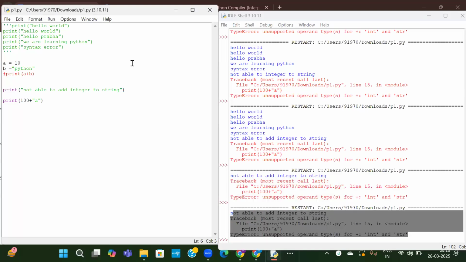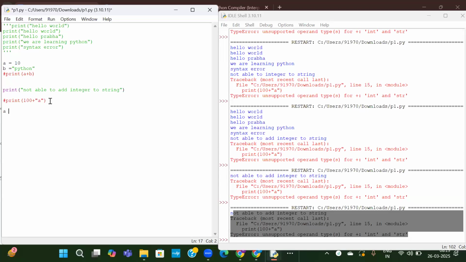Okay. So this is about comments. For a single line comment, you have to use hash, and for multi-line comments, you have to use triple quotes, either triple single quotes or triple double quotes. Whatever you have started, you have to end with the same thing. I will tell you one thing. Even while declaring the variables, I will comment this out because it has some error.